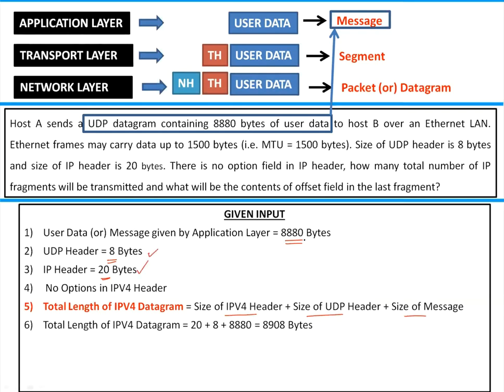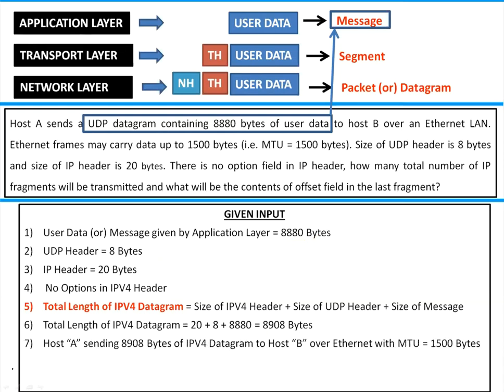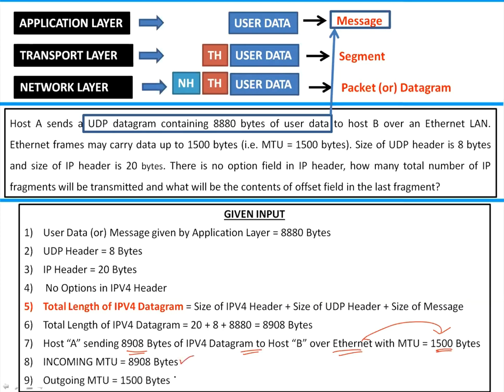20 plus 8 plus 880. That is 908 bytes is the incoming datagram, guys. That means to the router, incoming will be 908 bytes. Host A sending 908 bytes to IPv4 to host B over Ethernet with MTU 1500 bytes. That means Ethernet outgoing MTU is 1500 bytes. Incoming MTU 908, outgoing MTU 1500 bytes. That's it, guys. Now question will be clear for you.